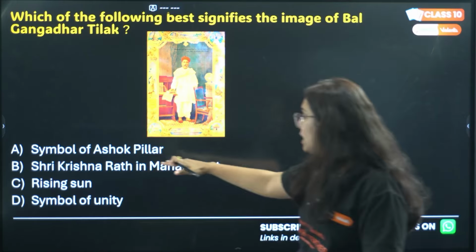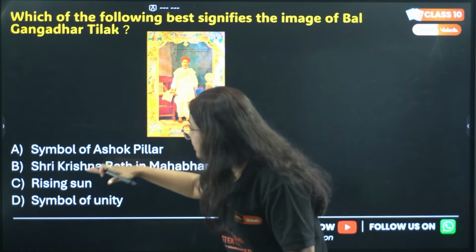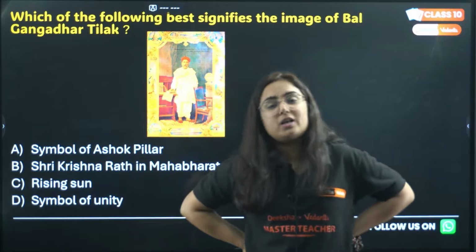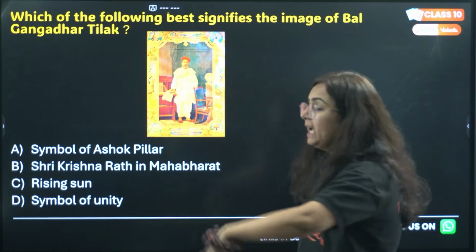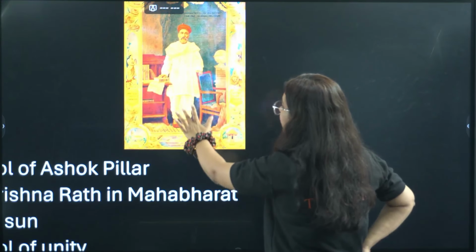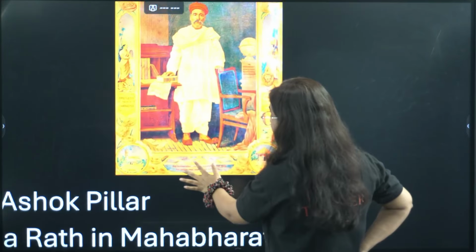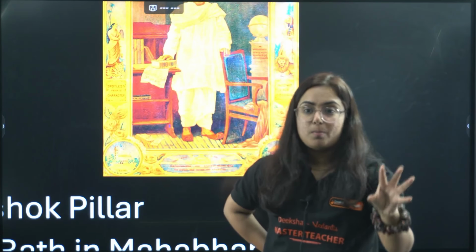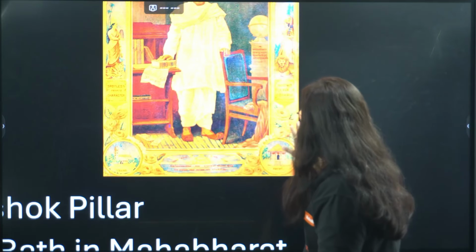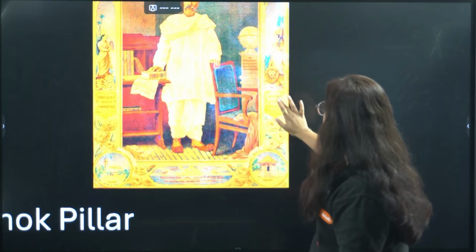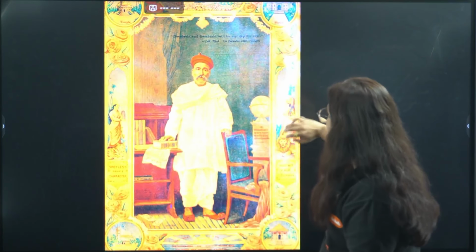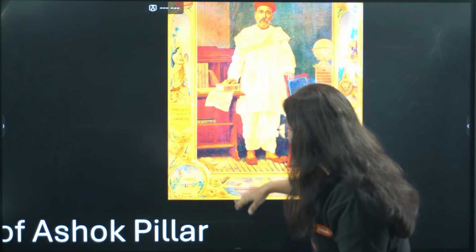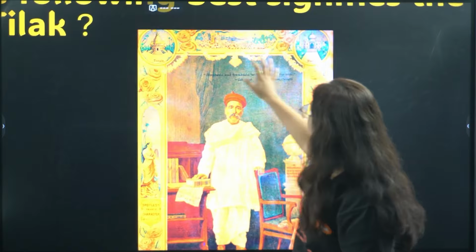Option A, symbol of Ashok pillar. Option B, Shri Krishna Rath in Mahabharat. Option C, it symbolizes rising sun. Or it's D, symbol of unity. Do you know? In this picture, Bal Gangadhar Tilak is there, right? See, this is how you need to look when you talk about history. In every corner you can see there is a lion, right? British map is also there. Some king or queen picture is there. Then we have Bharat Mata picture. Okay, then you can see Taj Mahal is there, a temple is there.